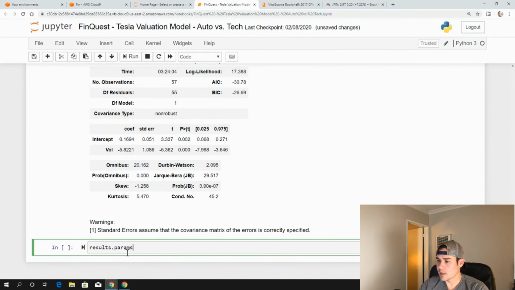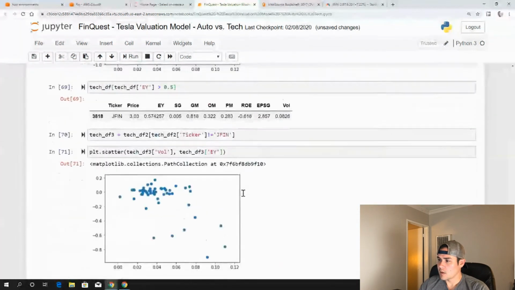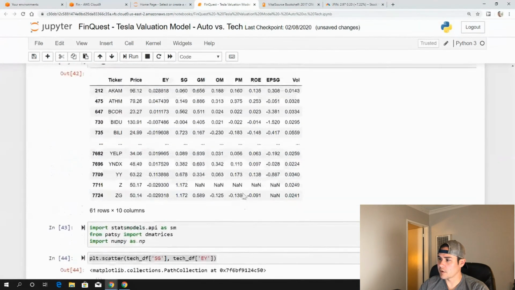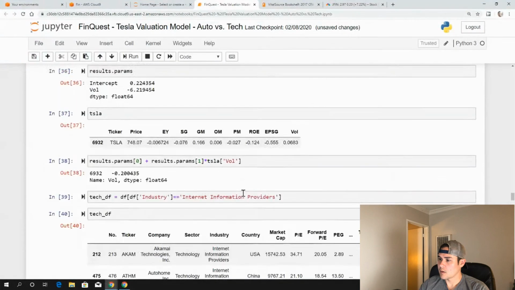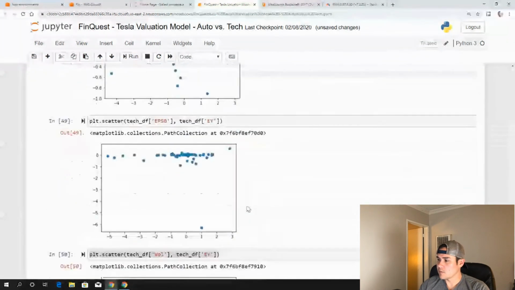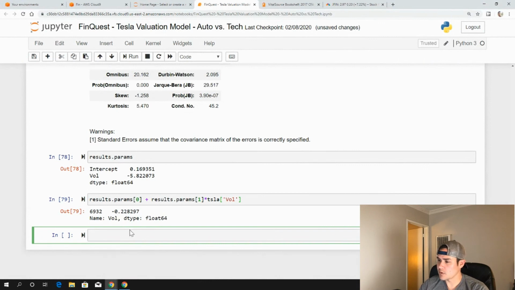Results.params, and again we can use the same formula here like we did with our auto data frame. Where's that? Here we go. So we'll use the same formula. Again, this will be the new results, negative 0.228. And so again, it's very close. It's predicting a very close earnings yield as our auto data frame, but actually it's predicting that it should be even lower. All right then.